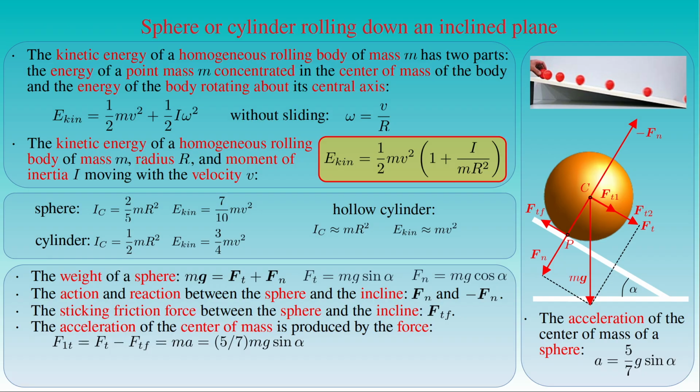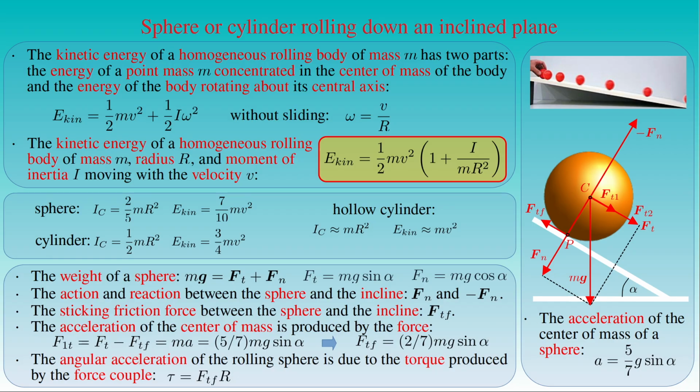By applying the explicit form of the tangential component of the force, we can express the frictional force F sub Tf by 2/7 times m times g times sine alpha. The angular acceleration of the sphere about its central axis is due to the torque tau produced by the frictional force F sub Tf, and its magnitude is given by the magnitude of the force F sub Tf times the radius r of the sphere, which is equal to 2/7 times the mass m times the acceleration of gravity g times sine alpha, times the radius r.